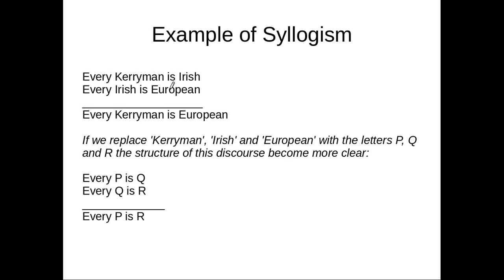Every Irish is European. This is another A proposition, and every Kerryman is European. You can see that this syllogism has the form A, as in universal affirmative proposition, universal affirmative proposition, universal affirmative proposition.